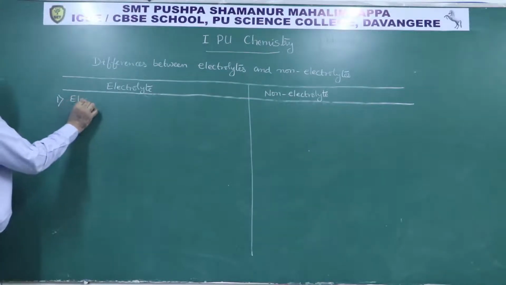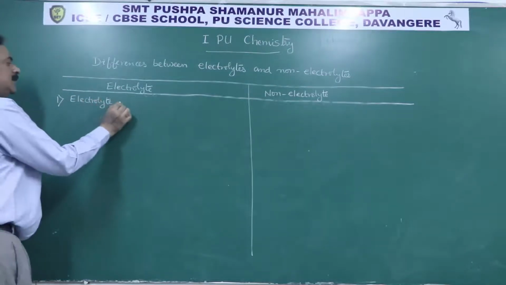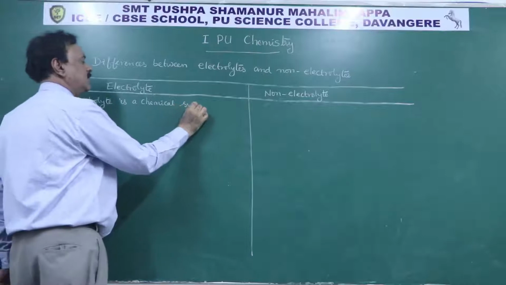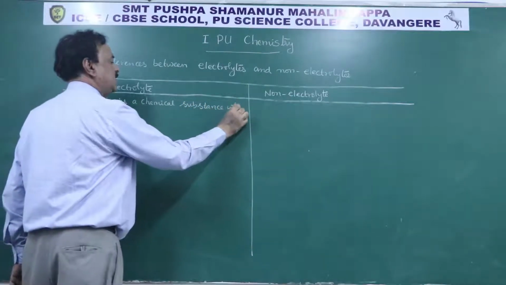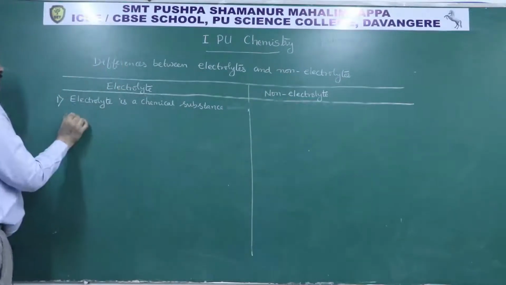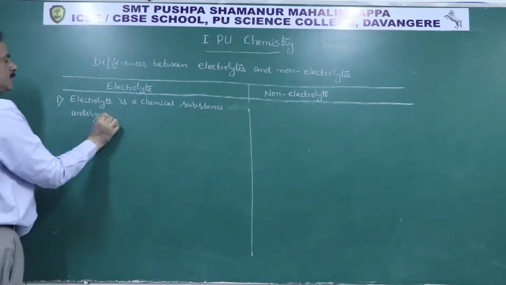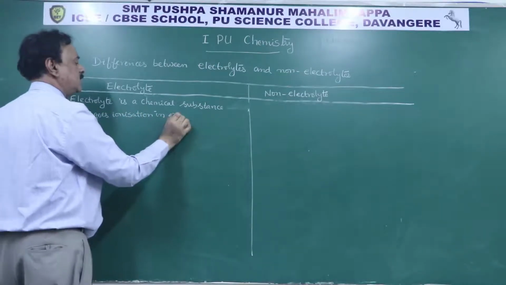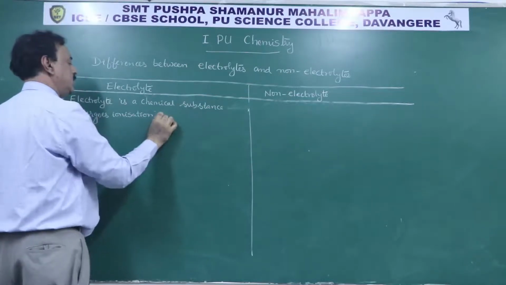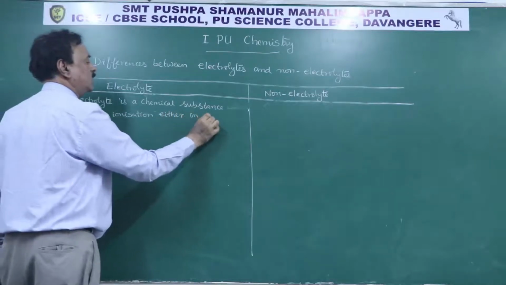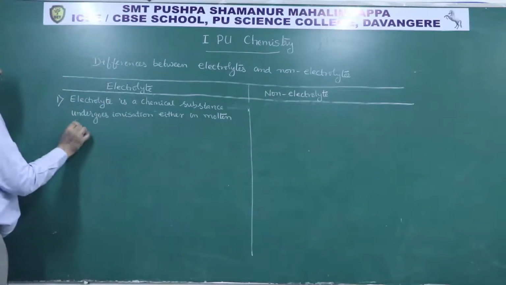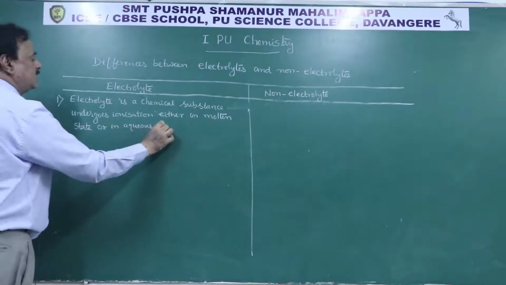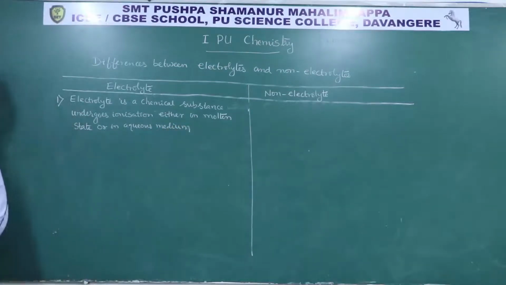Electrolyte is a chemical substance which undergoes ionization either in molten state or in solution phase, that is, either in molten state or in aqueous medium.